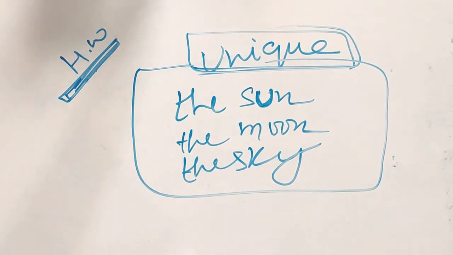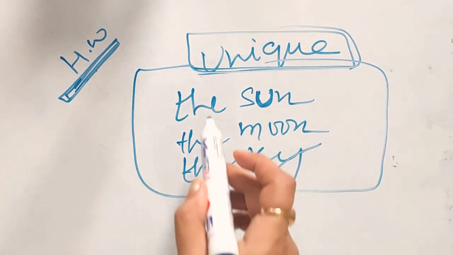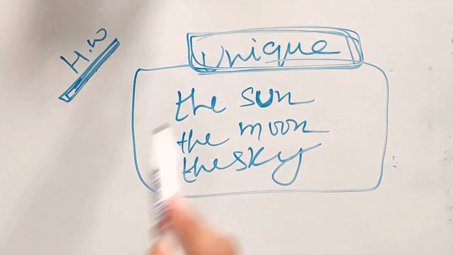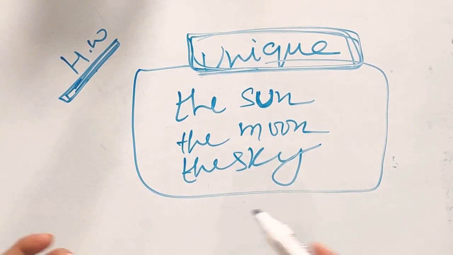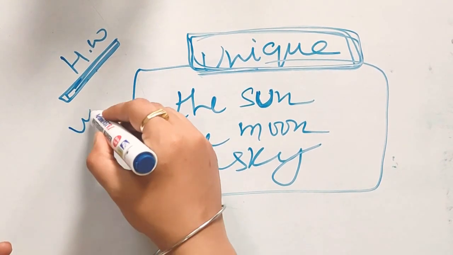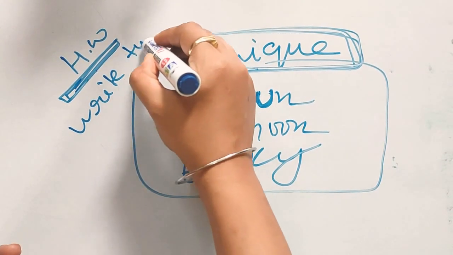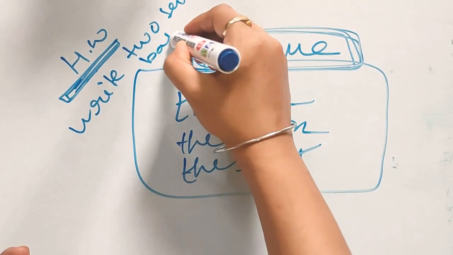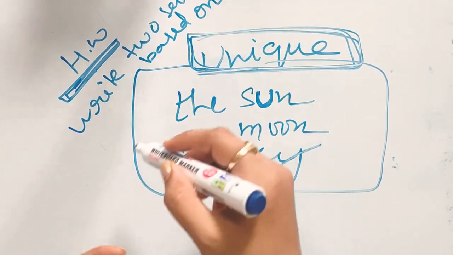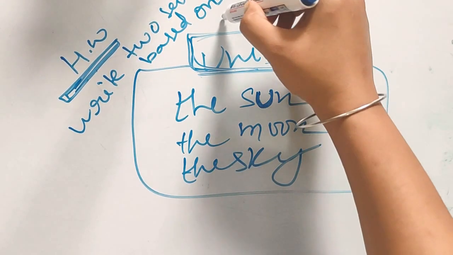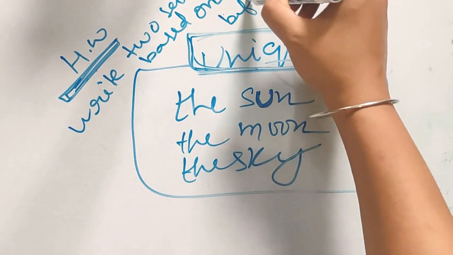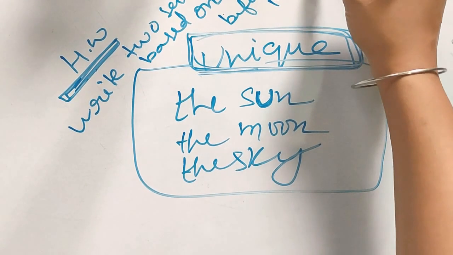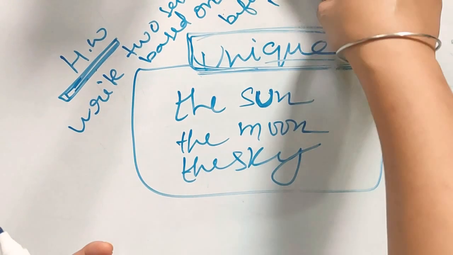So your homework is you have to revise this video again and write 2 sentences based on, sorry, I will write it here.